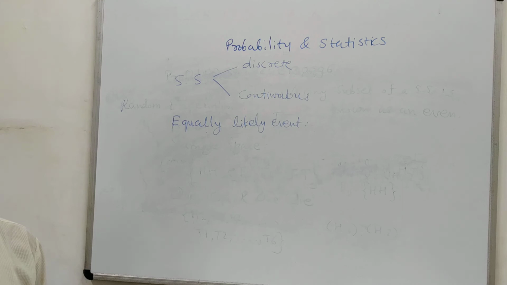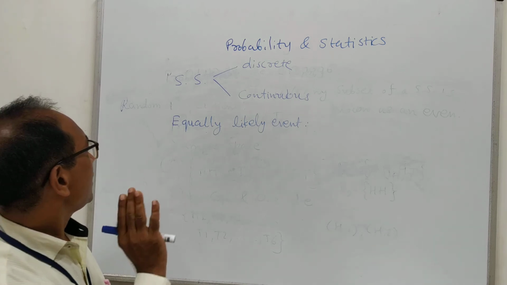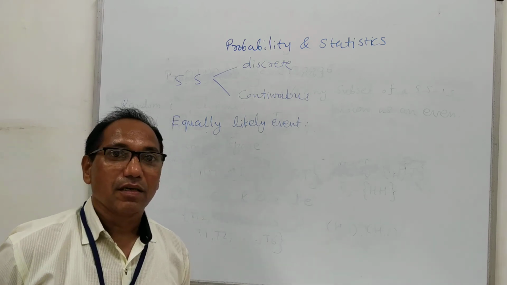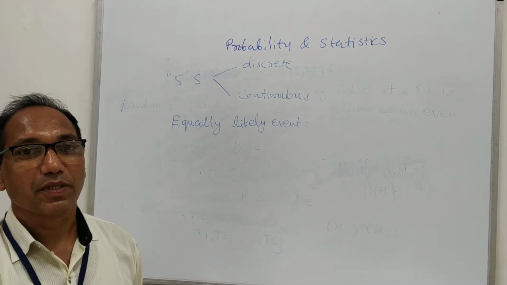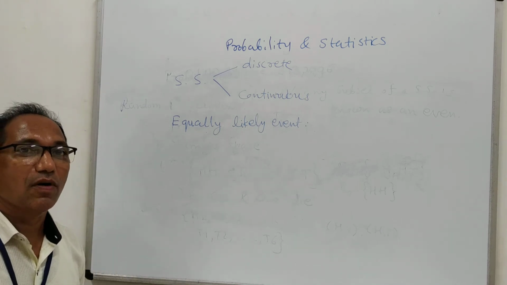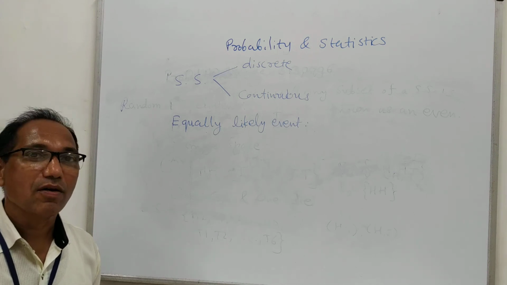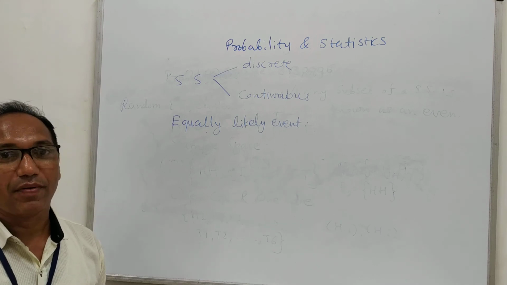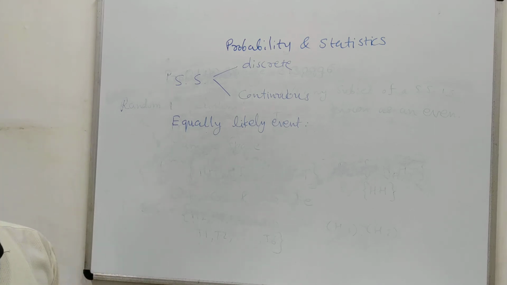That is, there is homogeneity in the occurrence of events. In other words, the events have equally likely chances of occurrence. Suppose we toss a coin. Then we may have two outcomes, head and tail. Head or tail have equal chances of occurrence. So this kind of event is known as an equally likely event.